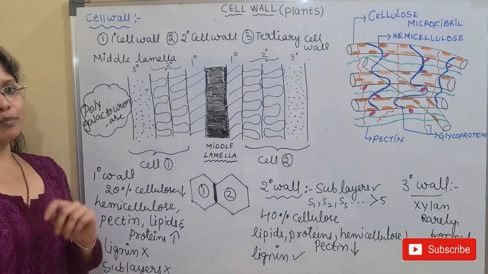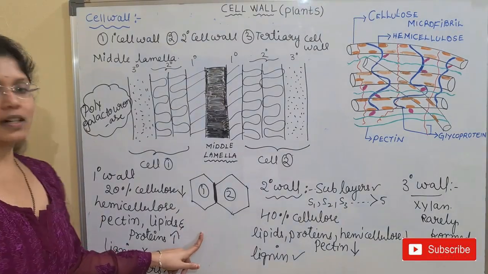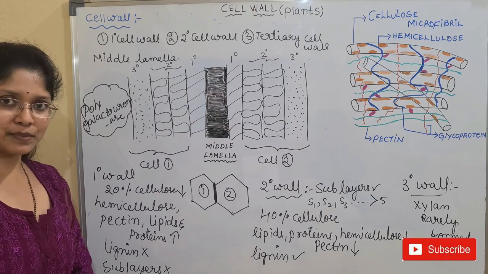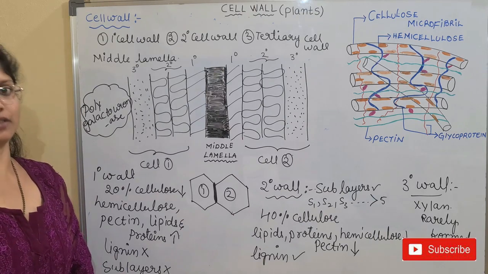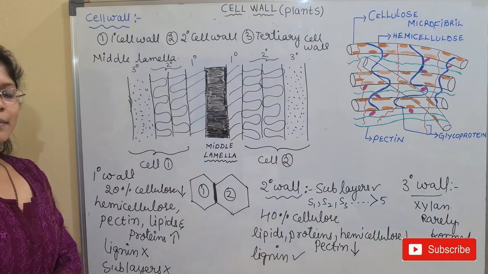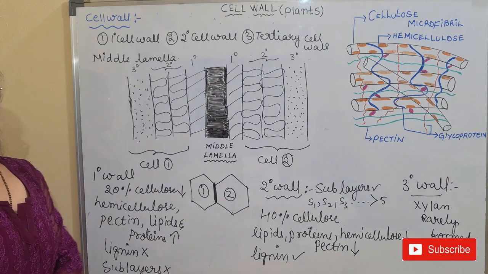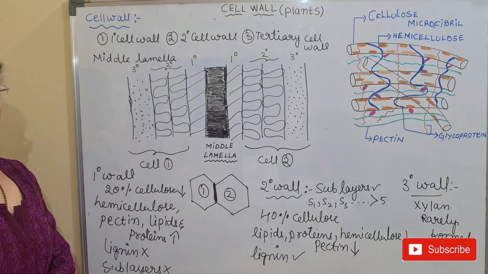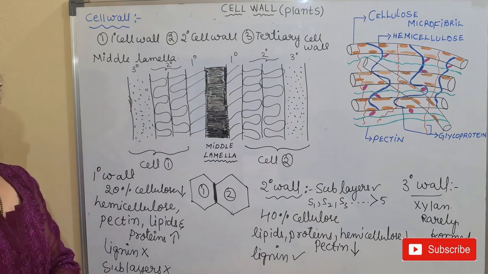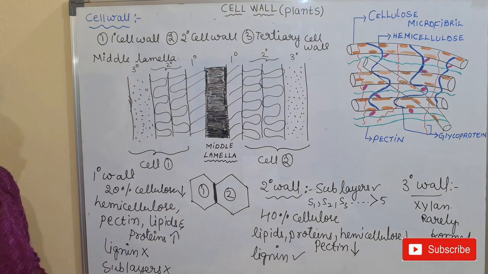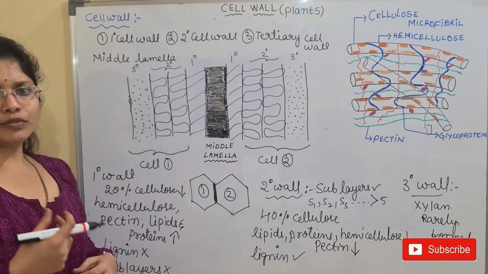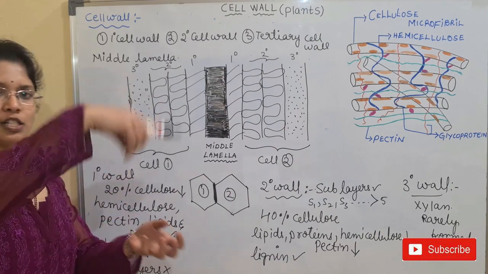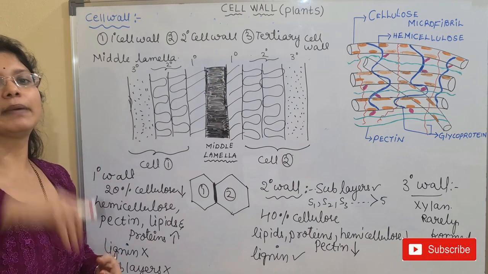And next we have two important terms that have to be discussed here. One is intussusception and the other is accretion. The growth of the primary cell wall and the secondary cell wall is slightly different. So based upon that, we have two important terms that have to be noted. The first one is accretion. What is accretion? During the growth of the cell, what will happen, children? The deposition of the substances or materials will be taking place.